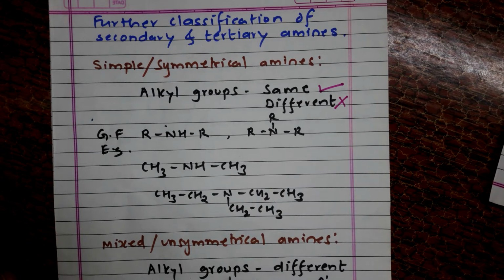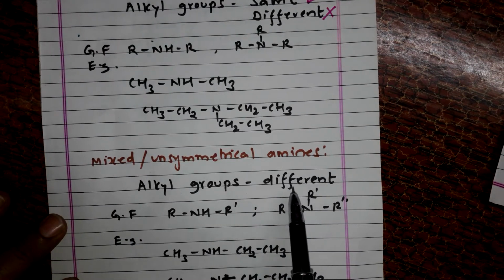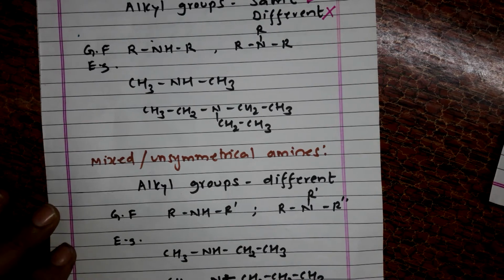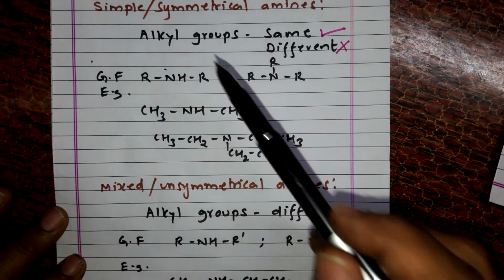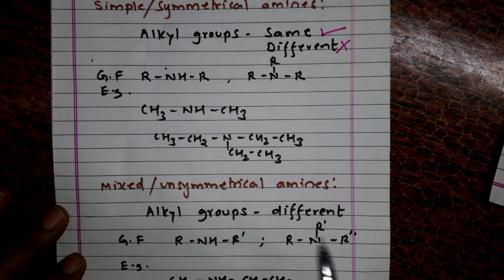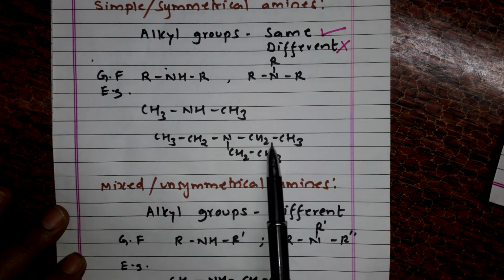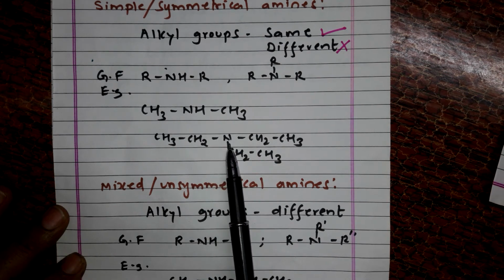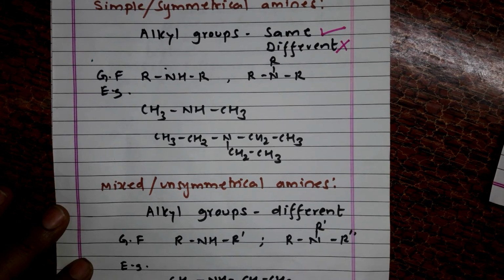And if the two or more alkyl groups attached to the nitrogen atom are different, then it is a mixed or unsymmetrical amine. So I repeat, if the alkyl groups attached to the nitrogen atom are the same, it is a simple amine, and if they are different, it is a mixed amine. You can have a look at the examples. Here, in the simple amine, the two alkyl groups are the same. It is a tertiary amine where all three alkyl groups attached to the functional group are the same. Then we have examples of mixed amines, where different alkyl groups are attached to the nitrogen atom.